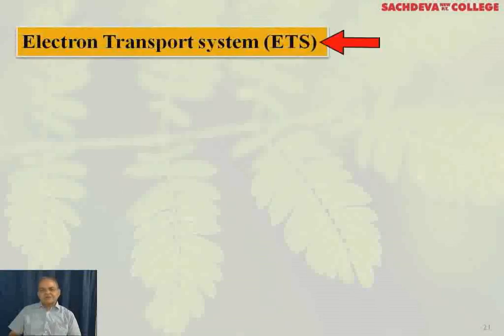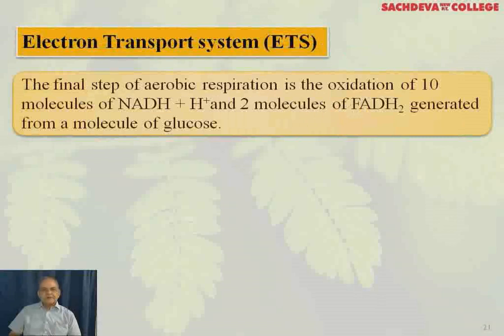Electron transport system. The final step of aerobic respiration is the oxidation of 10 molecules of NADH plus H and 2 molecules of FADH2 generated from a molecule of glucose.